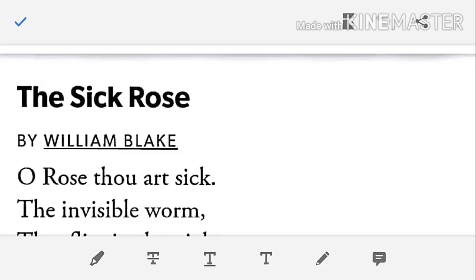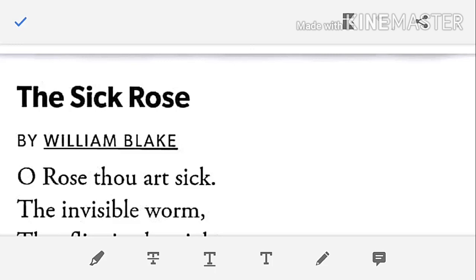Today we are going to read The Sick Rose by William Blake. Though it is a simple poem, it has multi-layer meanings. Before we go through the text, we have to know more information about William Blake.